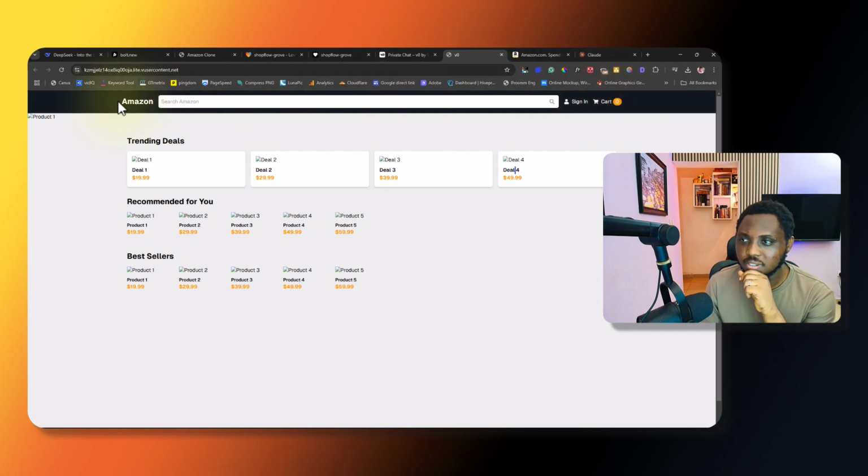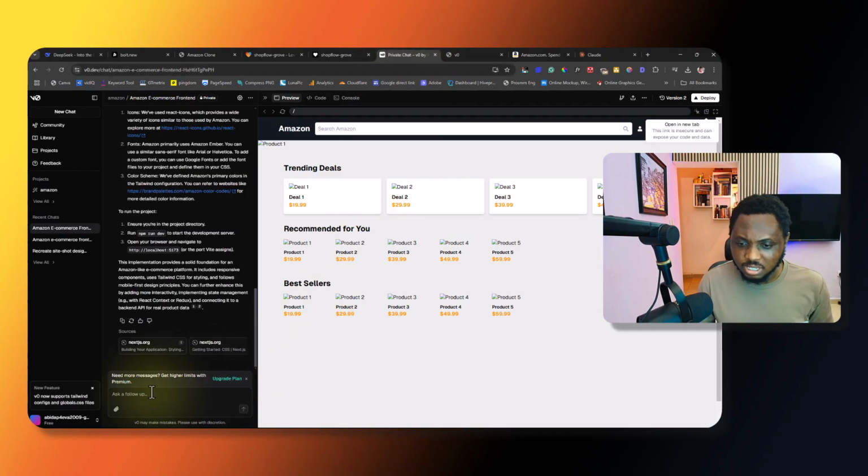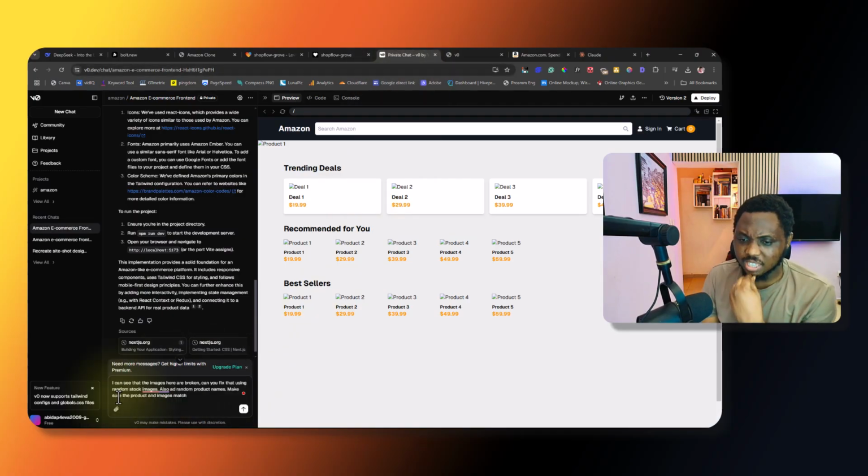All right. This is good. This is not a bad one. So let's come back to V0. Okay, I can see that the images here are broken. Can you fix that using random stock images? Also random product names. Make sure that the product and the image match.